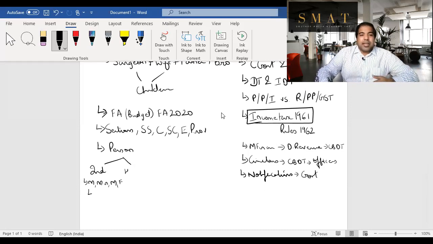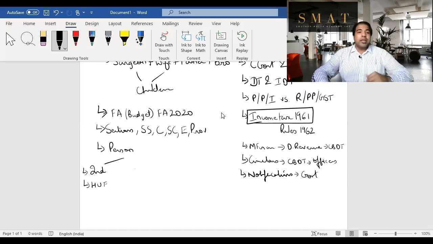Next, guys, after individual is an HUF. Hindu Undivided Family, as you know, is a creation of India only. There is a Karta who is generally the senior most member. There are co-partners, and guys, even female members have an equal share in the HUF. HUF has a separate tax entity. That means it pays its own taxes, but does not have a separate legal entity. Legally, it's the same as the members, but for tax purposes, it has its own PAN number and pays its own taxes. Next, guys, is a partnership firm.